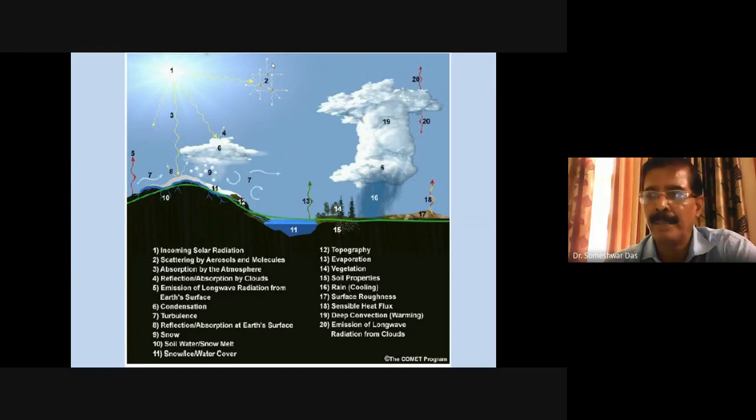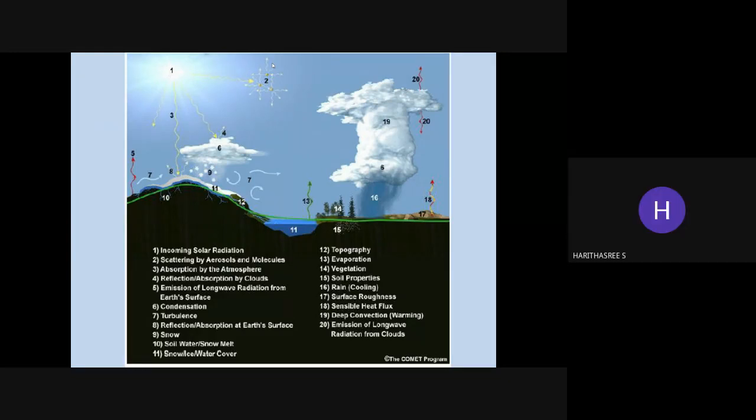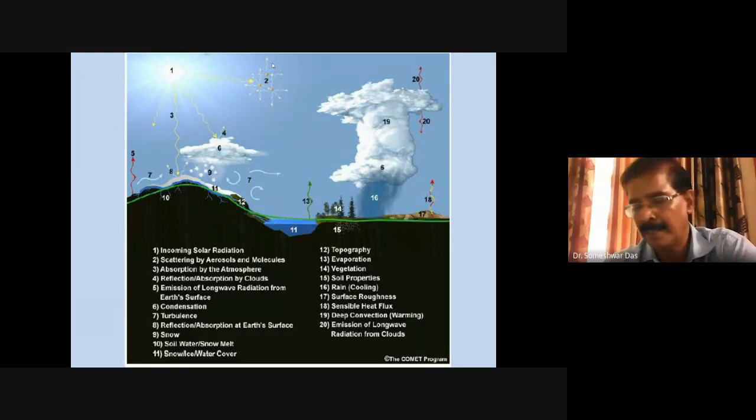Also, you might have heard about the Ekman spiral, right? Heard about the Ekman spiral? Exactly. The Ekman spiral also exists in the lowest layer of the atmosphere, the surface layer. So the way heat, moisture, momentum is transferred from the Earth's surface to the lowest layer of the atmosphere, including the PBL, has its own ways.